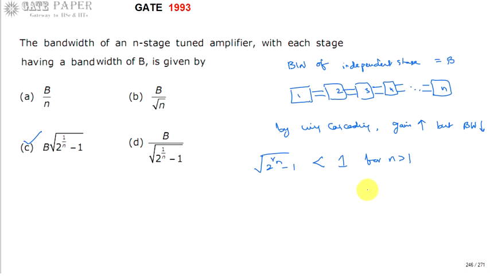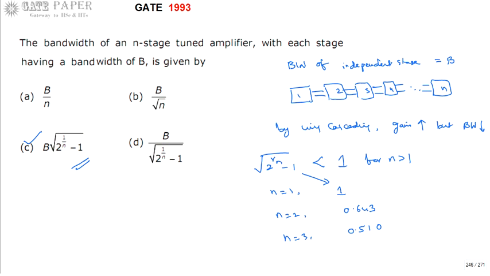For n equal to 1, this value is going to be 1 itself. If n is equal to 2, the value is going to be 0.643, and for n equal to 3, it is 0.510. So as n increases, as the number of stages in cascade increases, this value gets reduced, and that is multiplied with B. So bandwidth reduces as the number of stages in cascade increases.